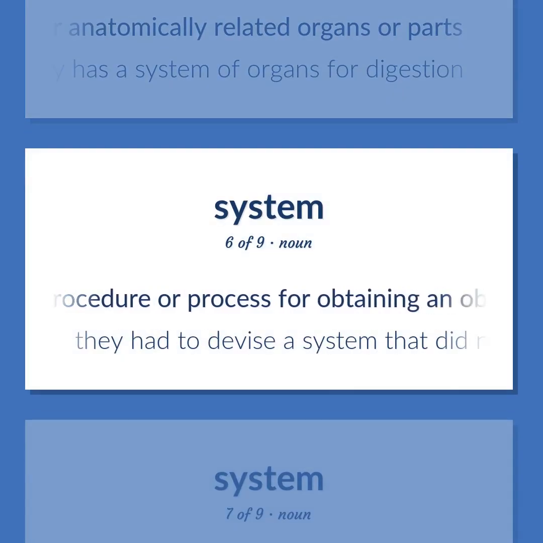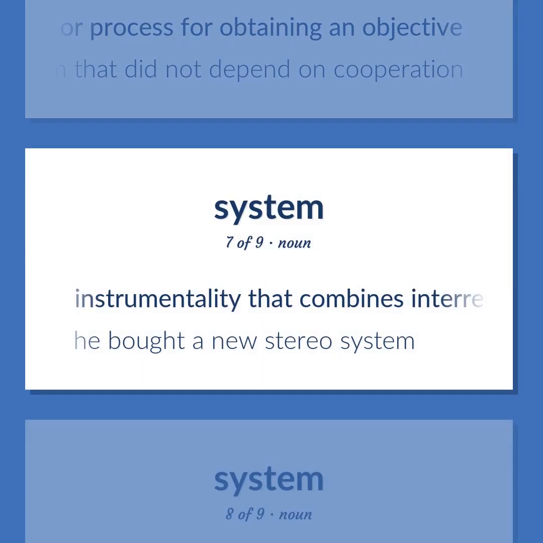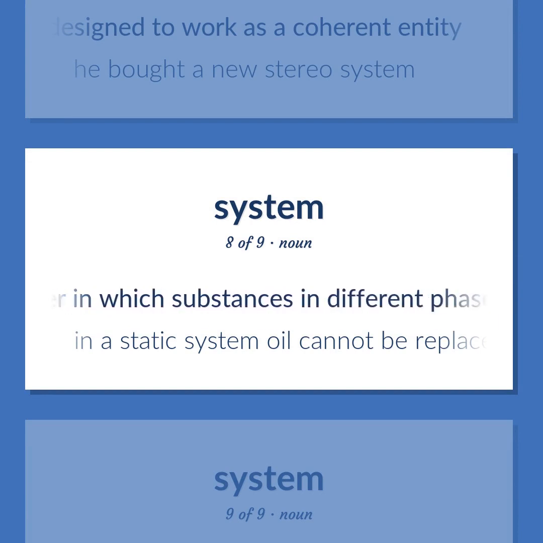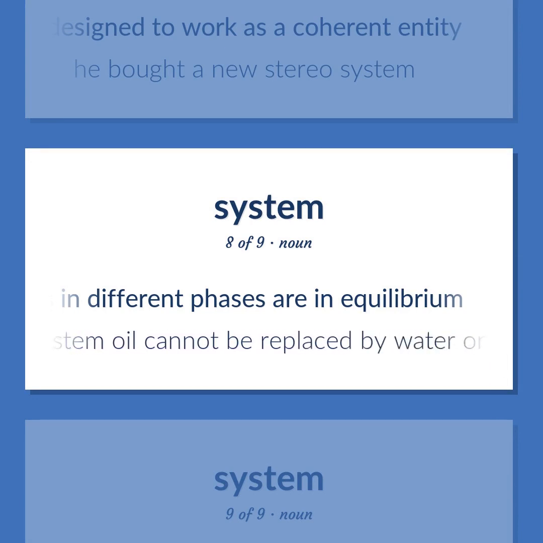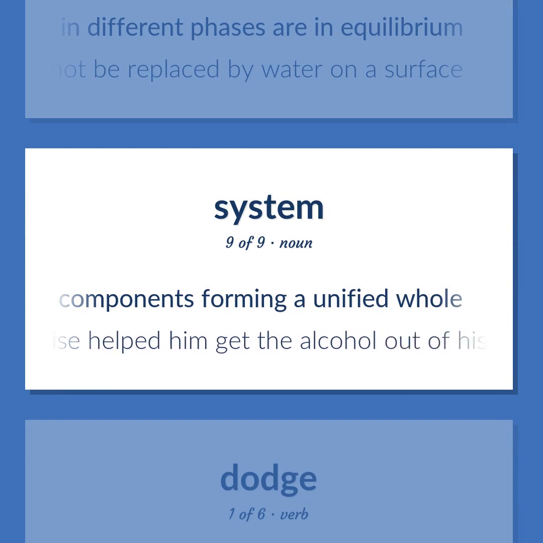A procedure or process for obtaining an objective. They had to devise a system that did not depend on cooperation. Instrumentality that combines interrelated interacting artifacts designed to work as a coherent entity. He bought a new stereo system. Physical chemistry, a sample of matter in which substances in different phases are in equilibrium. In a static system, oil cannot be replaced by water on a surface. The living body considered as made up of interdependent components forming a unified whole. Exercise helped him get the alcohol out of his system.